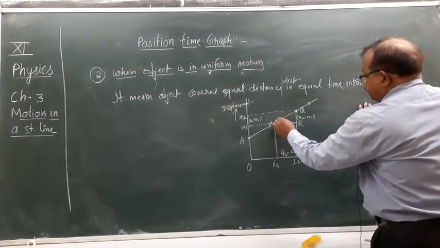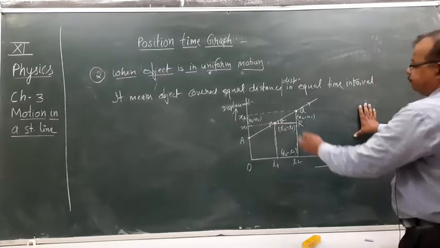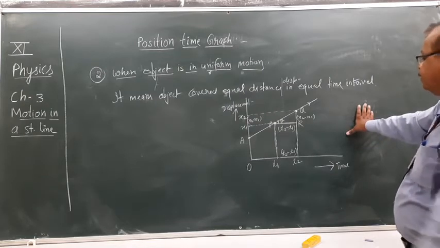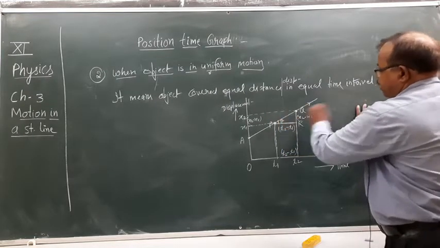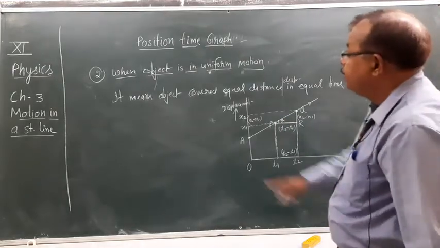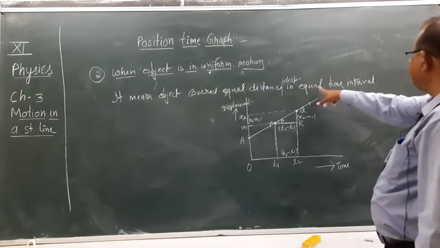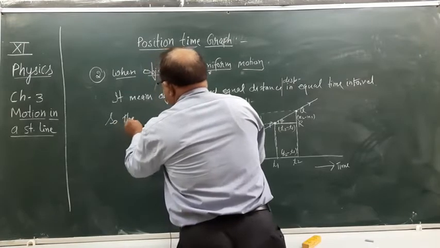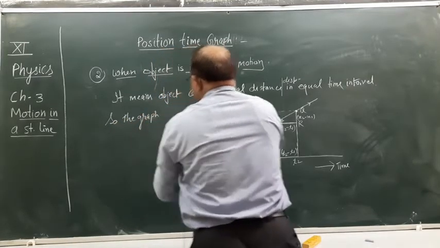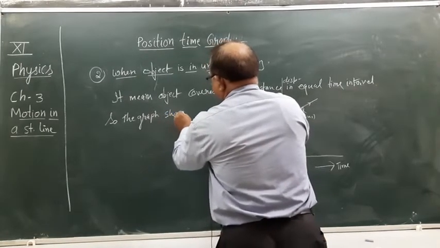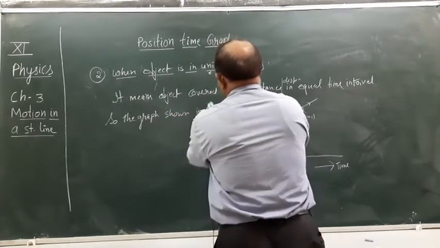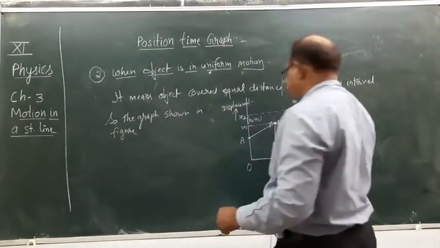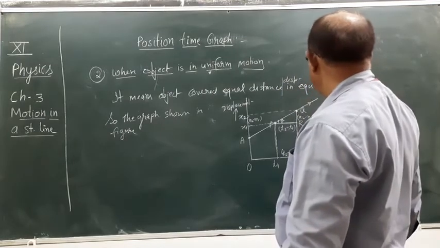This is the slope, suppose angle is theta, PQR. Now right here it means the object covered equal distance or displacement in equal time interval. So the graph shown in figure, this is the graph.